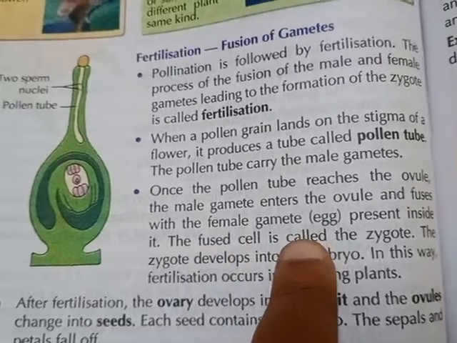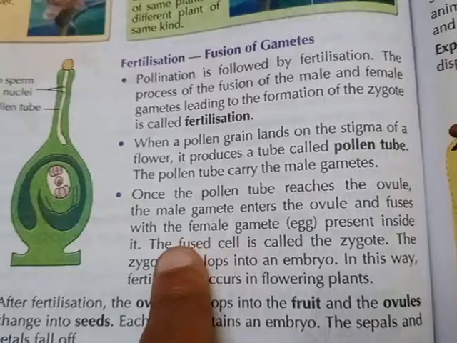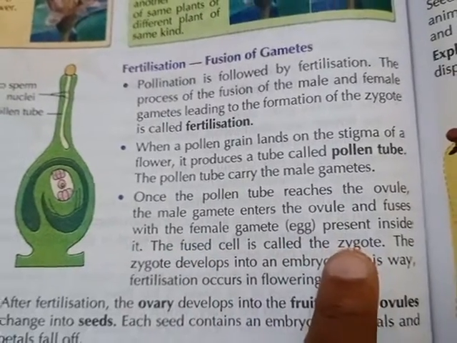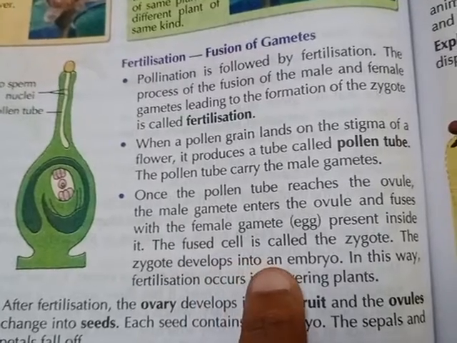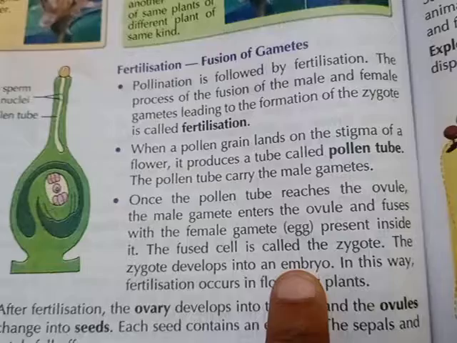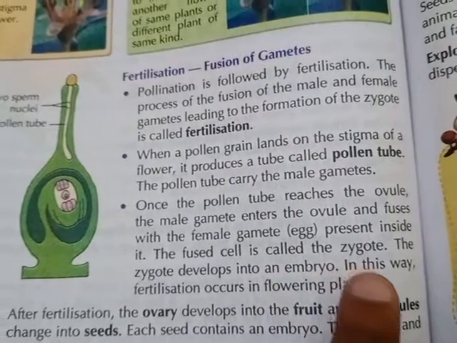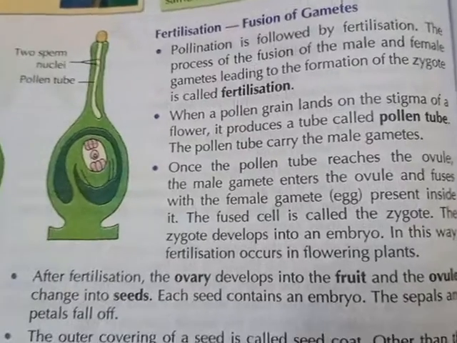The fused cell is called the zygote. The zygote develops into an embryo. In this way, fertilization occurs in flowering plants.